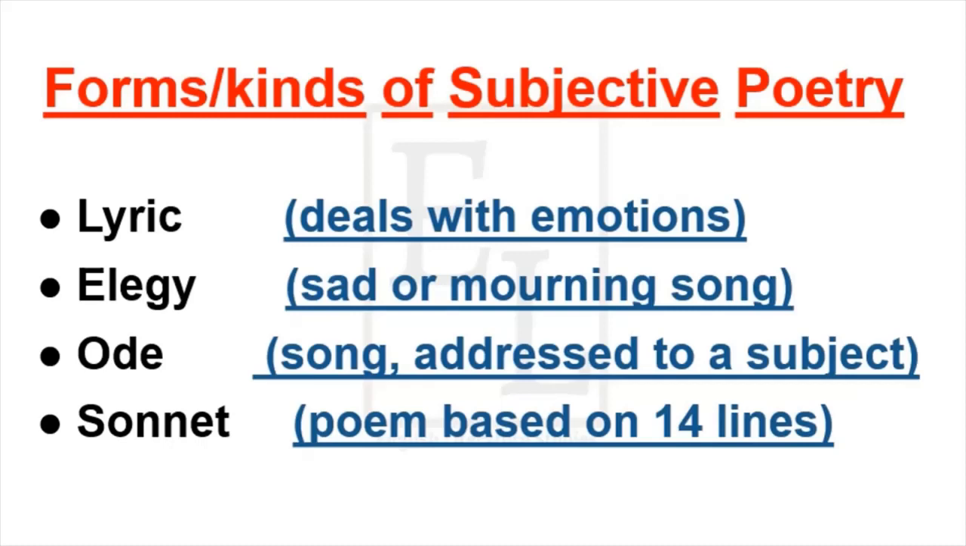Lyric deals with emotions. This type of subjective poetry deals with the emotions of the writer. It describes the emotions. Elegy is a sad or mourning song. Ode is a song addressed to a subject. And sonnet is a poem based on 14 lines. These are the brief descriptions of four kinds of subjective poetry. We will study these four kinds of subjective poetry in detail in a separate video. So this is all about subjective poetry.